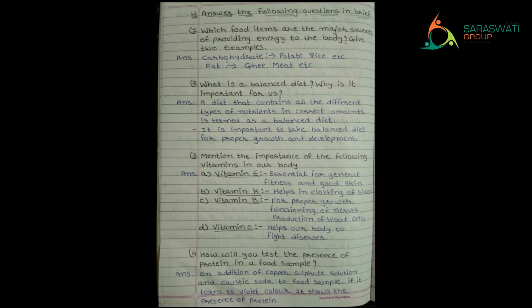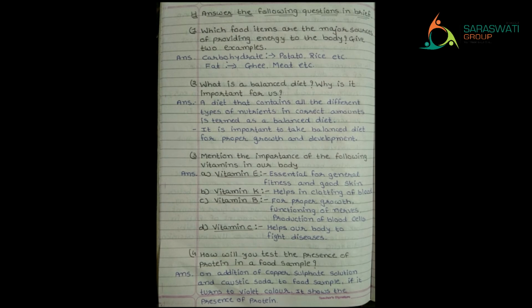Fourth question, how will you test the presence of protein in a food sample? How will you test it? There are certain chemicals which help us to test the different nutrients. The way we have tested the presence of starch with the help of iodine, same way we can test the presence of protein with the help of copper sulfate and caustic soda solution.